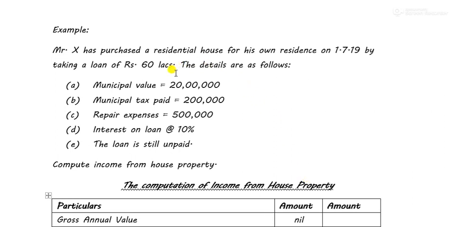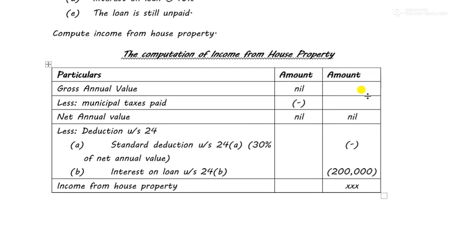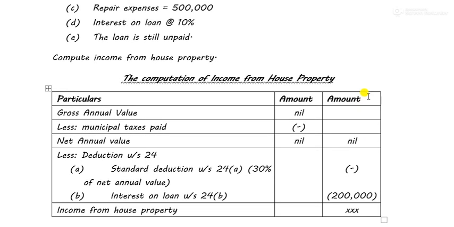If it was let out, then the total interest allowed as deduction would be 6 lakhs. 60 lakhs into 10%, 6 lakhs. When? If the house was given for let out to any other person. But since the house is not let out, it is self occupied, then the interest on loan is limited to 2 lakhs. This rule is only and only applicable for self occupied property.